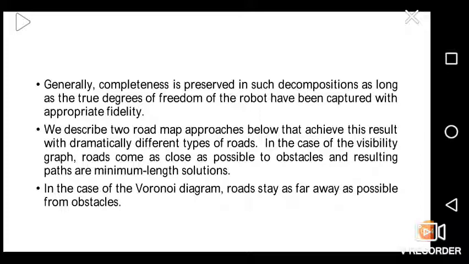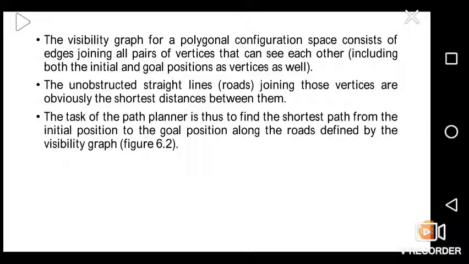roads. In the case of the visibility graph, roads come as close as possible to obstacles, and the resulting paths are minimum length solutions. In the case of the Voronoi diagram, roads stay as far away as possible from obstacles. The visibility graph for